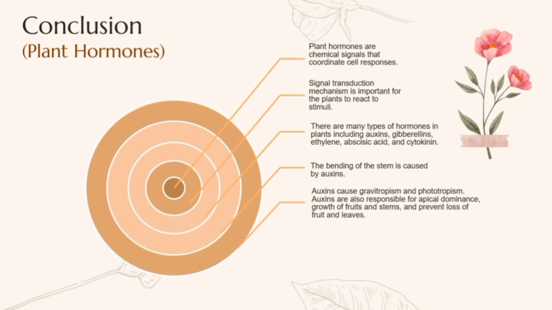For the conclusion, plant hormones are chemical signals that coordinate cell responses. Signal transduction mechanism is important for the plants to react to stimuli. There are many types of hormones in plants, such as auxins, gibberellins, ethylene, abscisic acid, and cytokinin. The bending of the stem is caused by auxins. Auxins cause gravitropism and phototropism, and are also responsible for apical dominance, growth of fruits and stems, and prevent loss of fruits and leaves.